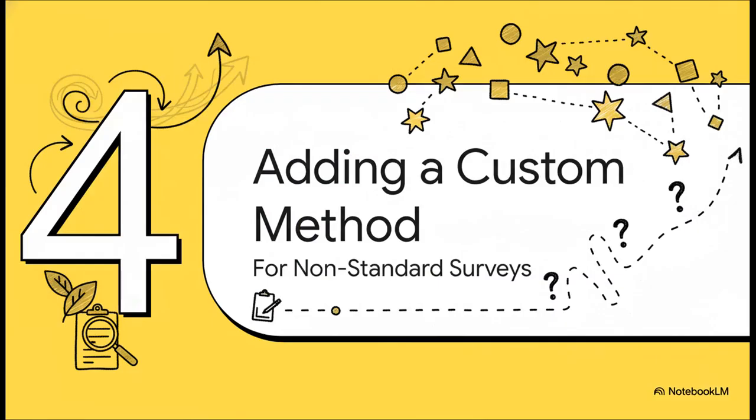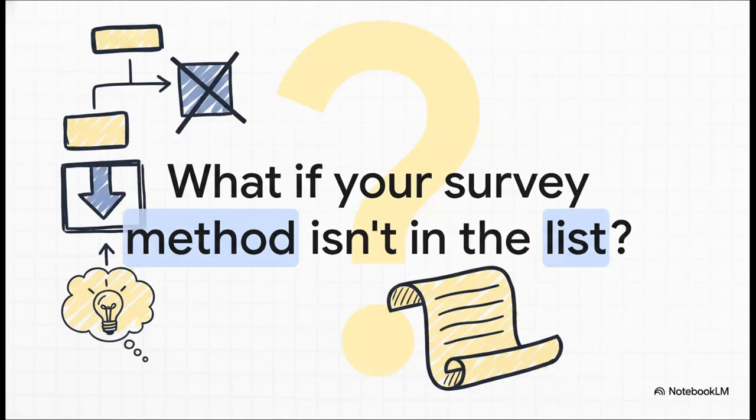Science is always changing, right? And sometimes your fieldwork might not follow a standard, preset procedure. The system is actually flexible enough to handle this, so let's see what you do in that kind of situation. So what happens when you've done a survey in a new or a slightly different way, and you look at the survey methodology drop-down list, and your option just isn't there? You need a way to record that information accurately.